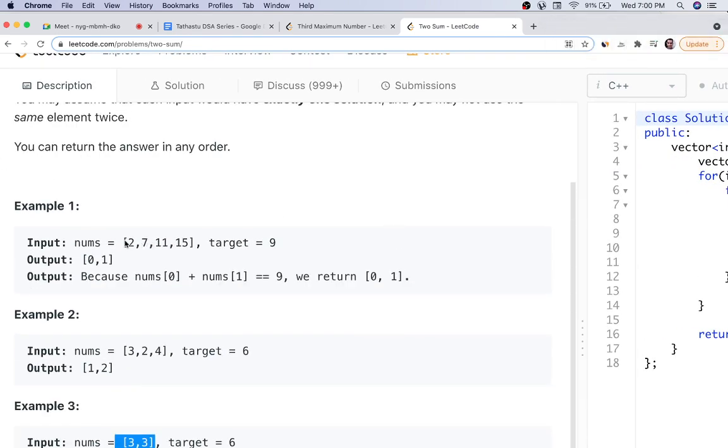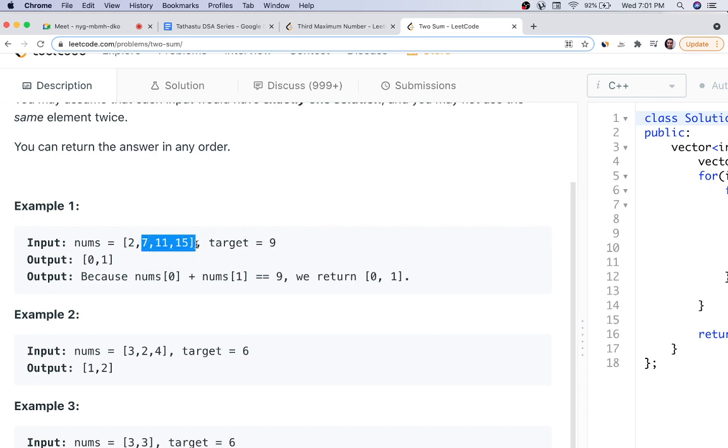We'll take 2 for loops. We'll start the first loop from left to right, from 0 index to n minus 1 index. We will compare the first element to the rest of the elements, like we'll compare 2 with 7, is it equal to 9? Yes, it is. We will exit. But in case it is not, then we'll do 2 plus 11. Is it equal to 9? It is not. We'll move on. 2 plus 15. It is not. We move on. Then we go to the second loop.